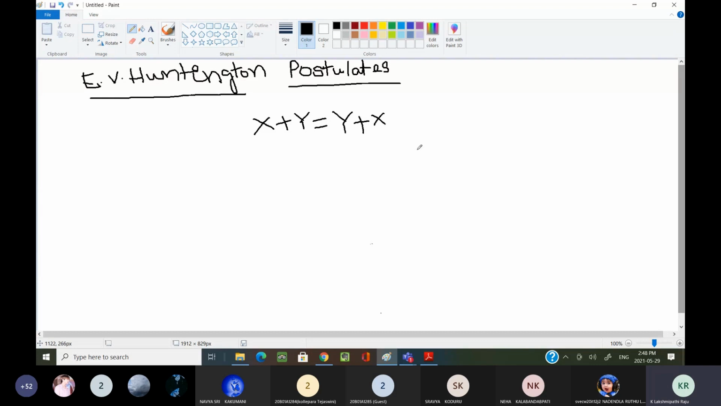Commutative element with respect to plus, we can write it as x plus y equal to y plus x. In the same way, commutative element with respect to star or dot, we can write it as x star y equal to y star x.